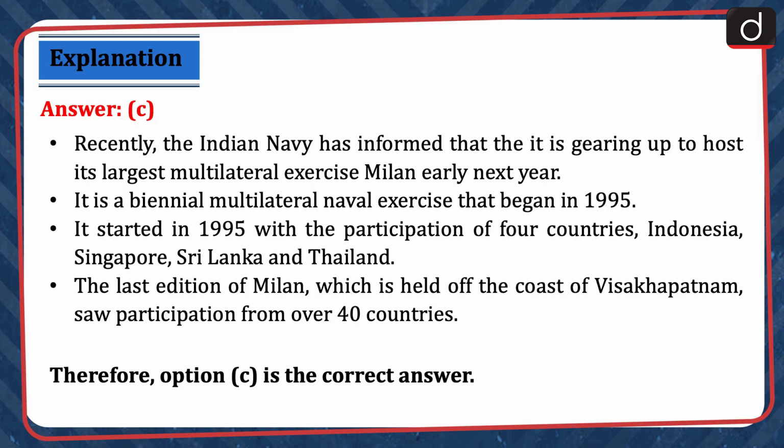Recently, the Indian Navy has informed that it is gearing up to host its largest multilateral exercise, Milan, early next year. It is a biennial multilateral naval exercise that began in 1995. It started in 1995 with the participation of 4 countries, Indonesia, Singapore, Sri Lanka, and Thailand. The last edition of Milan, which is held off the coast of Visakhapatnam, saw participation from over 40 countries. Therefore, option C is the correct answer.